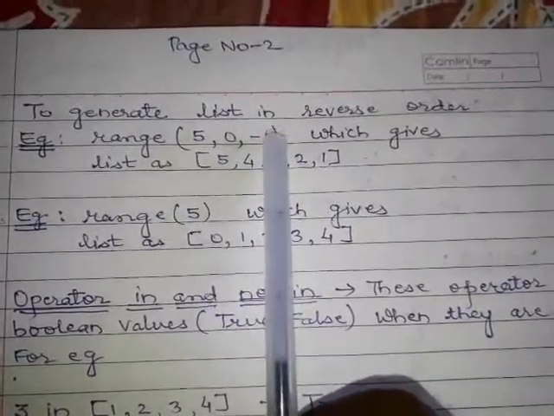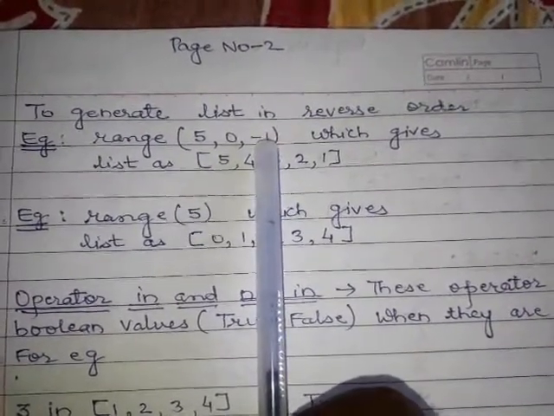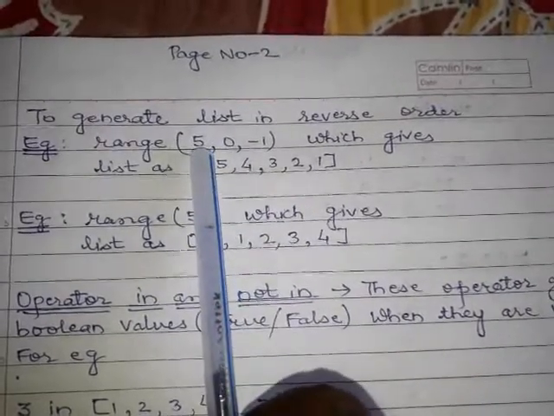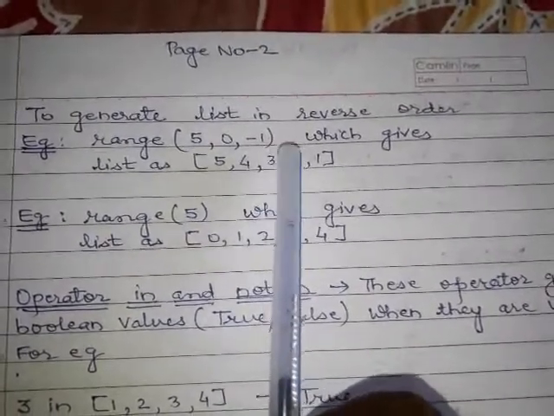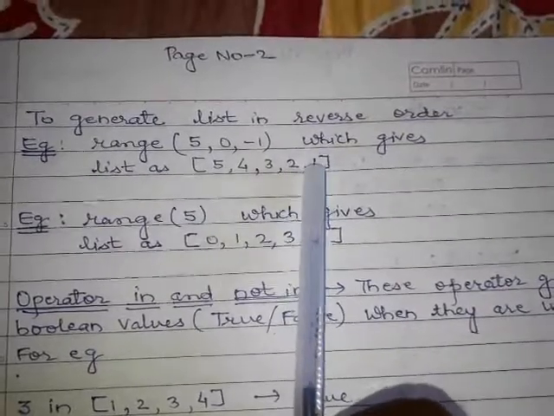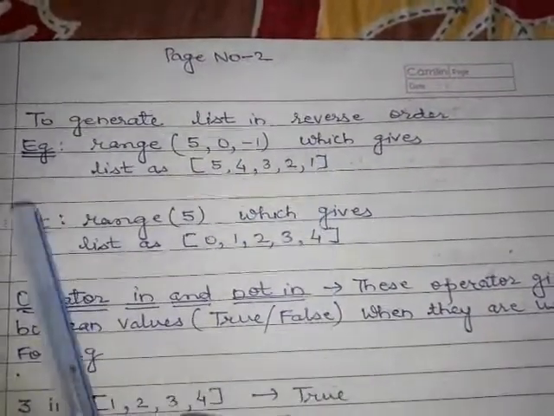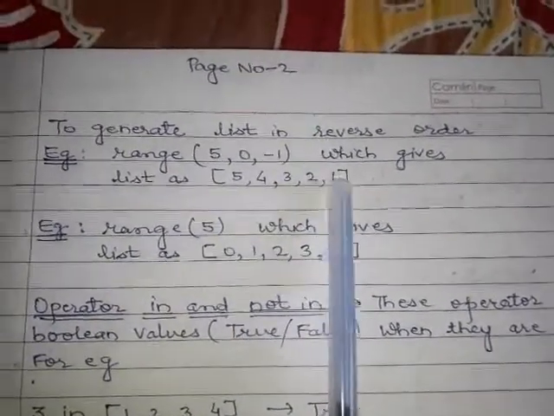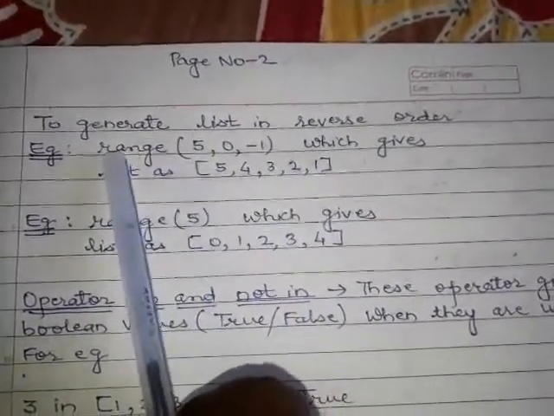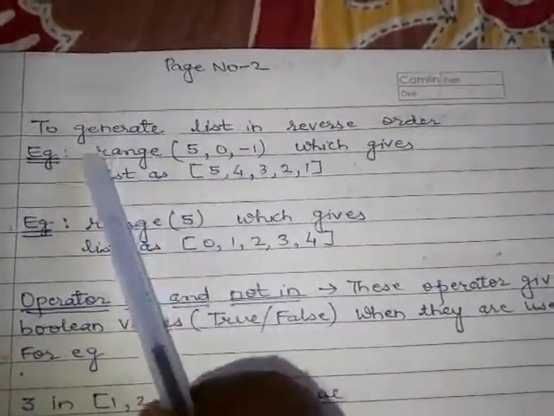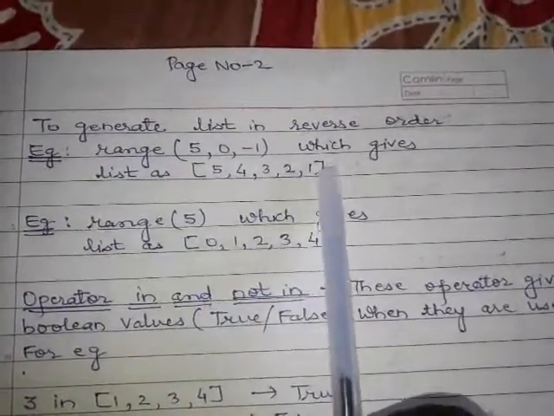Now we subtract 1 each and every time. First element 5 is displayed. 5 minus 1 is 4, 4 minus 1 is 3, 3 minus 1 is 2, 2 minus 1 is 1, 1 minus 1 is 0, but 0 is not included, so 0 is not here. Okay, so in this way you can generate a list. The task of the range function is to generate a list, and the list is this.